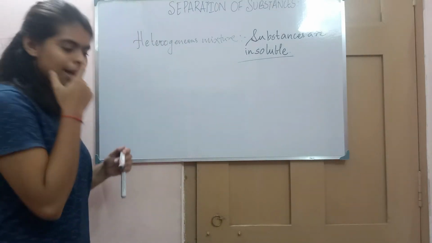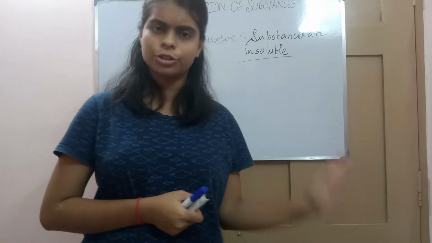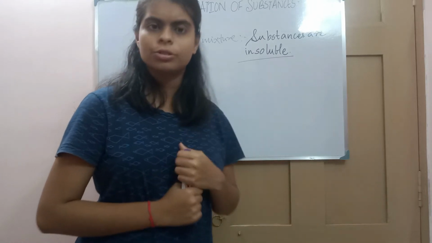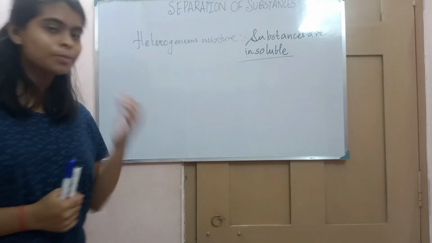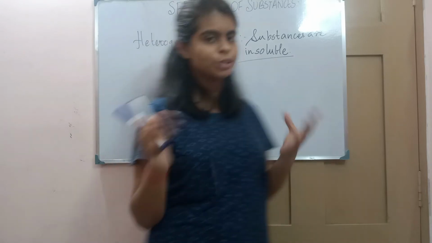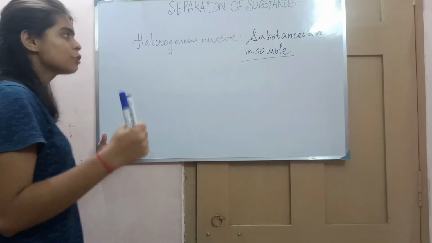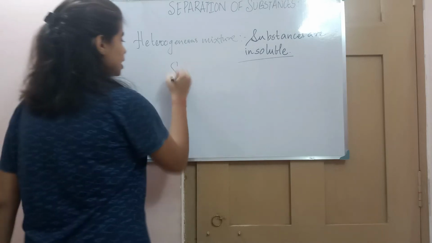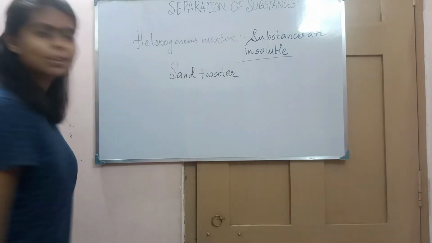In that class we discussed the separation of heterogeneous mixtures. Till now we have discussed homogeneous mixtures and their separation. Now we will discuss heterogeneous mixtures. We know what a heterogeneous mixture is: it is non-uniform, where the substances are not uniformly distributed. In other words, in a heterogeneous mixture the substances are insoluble. An example is sand plus water.